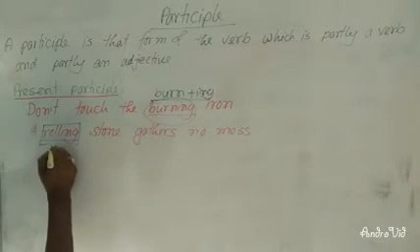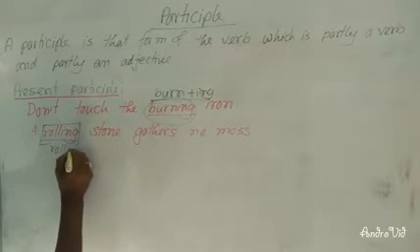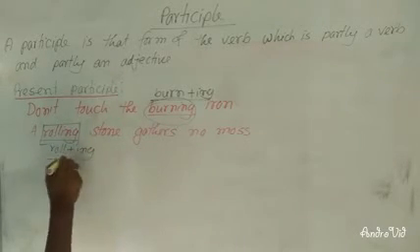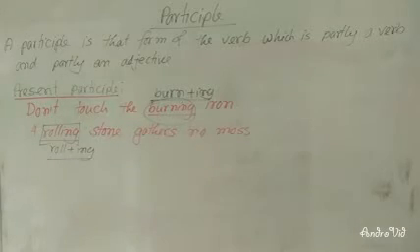It means roll plus ing. Rolling is working as an adjective. So I hope it is clear here.